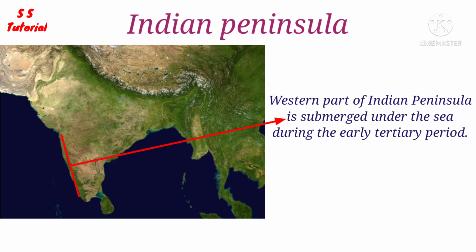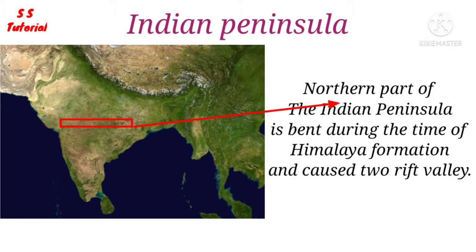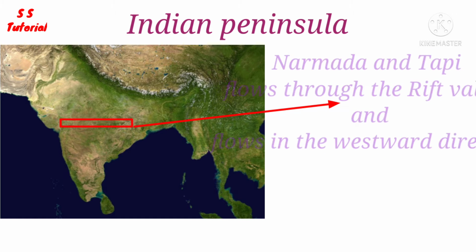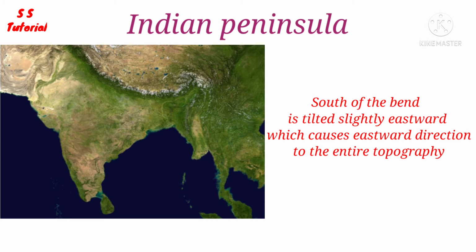Subsidence of the western flank of the peninsula led to its submergence below the sea during the early Tertiary period, and the northern part of the peninsula bent at the time of the formation of the Himalaya, which caused two rift valleys through which two main rivers of peninsular India, Narmada and Tapi, flow. They go in the opposite direction, that is westward, and join the Arabian Sea. The south of the bend tilted slightly eastward during this time. Thus, the entire topography of peninsular India tilted towards the east.